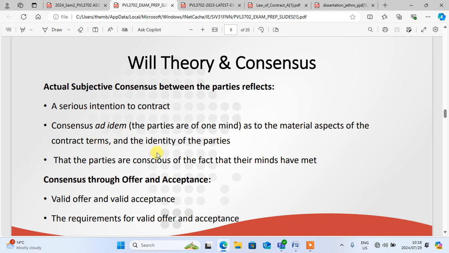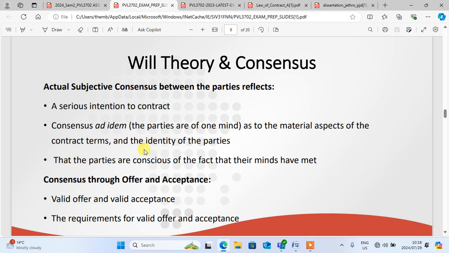It means that even the identity of the parties must be the one that are contracting. Therefore, if a third party has not been authorized by the owner to contract on behalf of that person, you cannot contract on behalf of another person's property. So the identity must be the one. So now we know about the will theory.